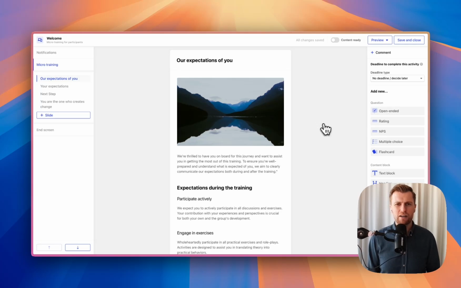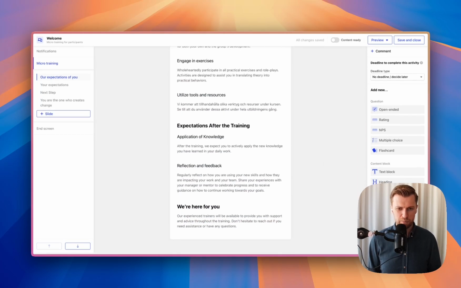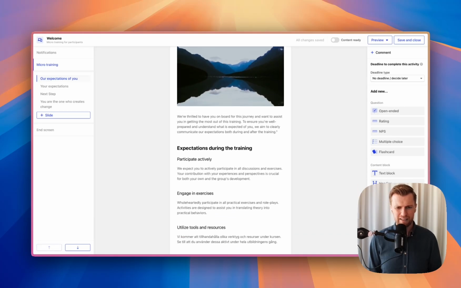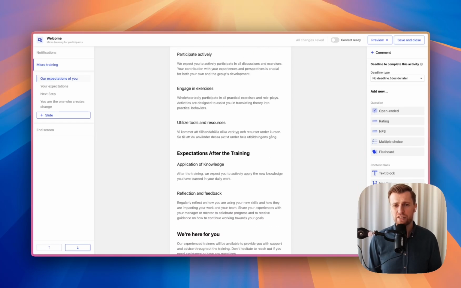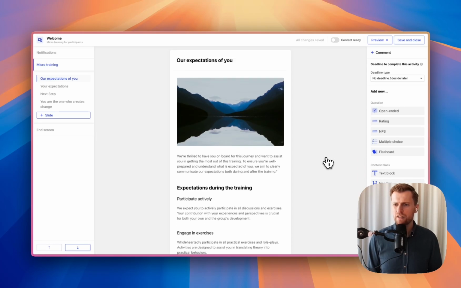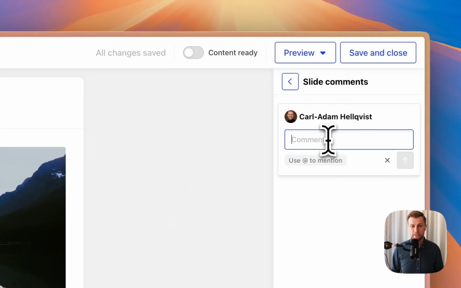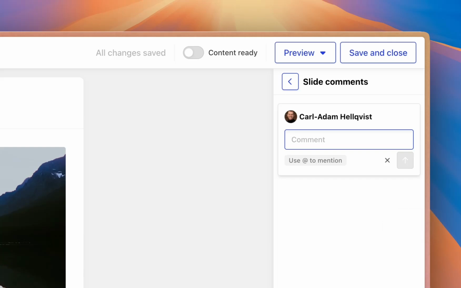Let's say I want to comment on this content as a whole. For this particular slide, I feel like it's a bit too much text for a first impression. So I want to drop that as a comment. Again, pretty much a note to self that this is something I need to take care of, not now, but it needs to be taken care of before we send this.